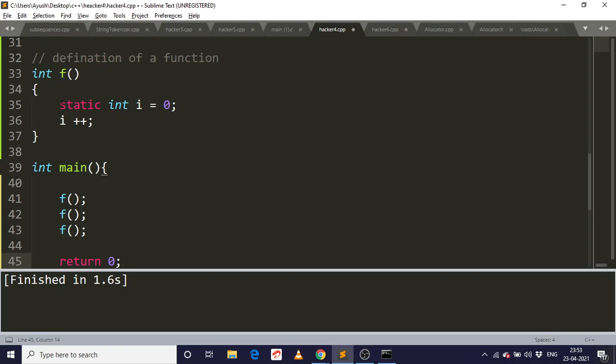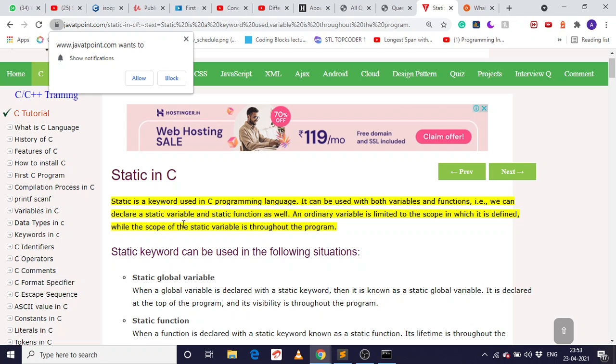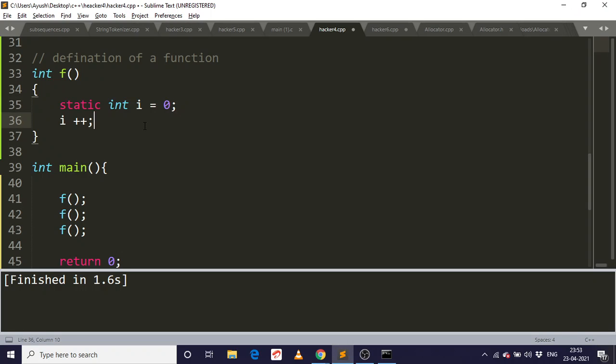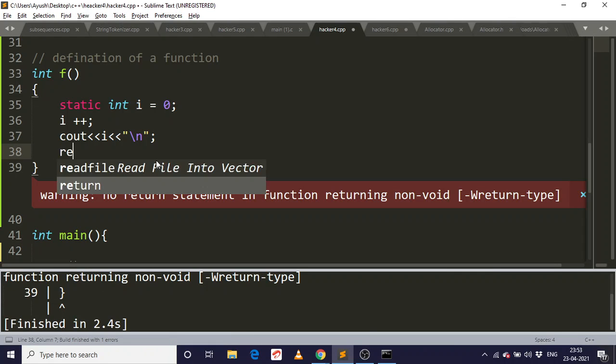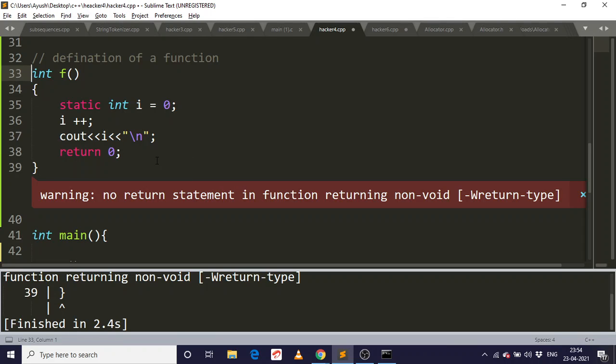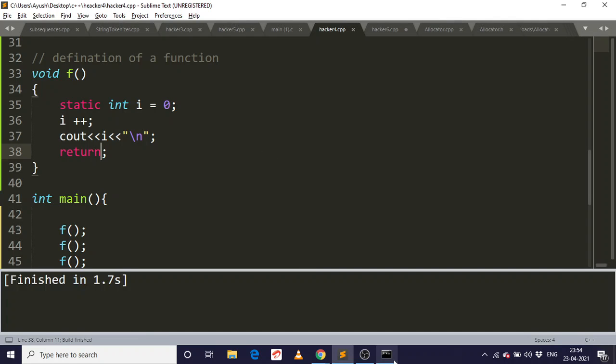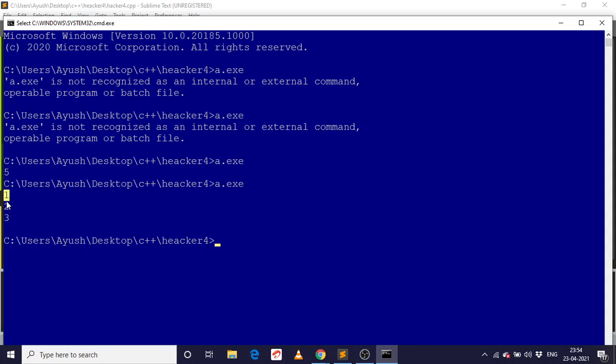So what happens here? The static variable has its lifetime throughout the program till the end of its execution. So every time I run it, I will see the change in the values. But it's not returning anything; we should use the void type. Let's run it. Okay, see, 1, 2 and 3.